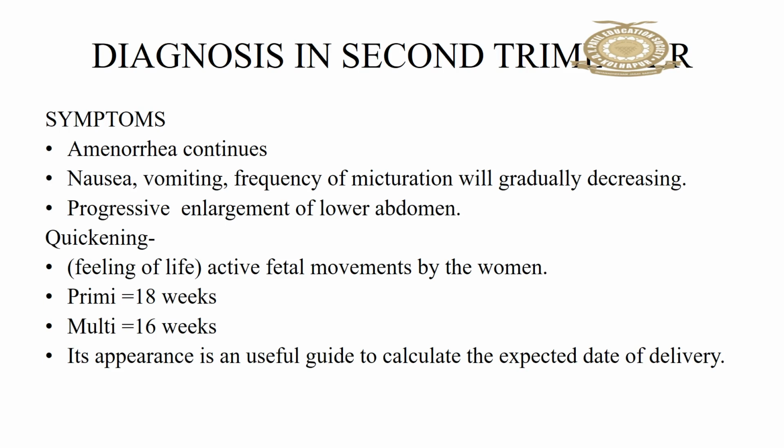Now in the second trimester, the uterus comes out of the pelvis. The quickening is fetal activity that is felt by the mother, the feeling of life or active fetal movement felt by the woman. In primigravida mothers, it will start to appear from 18 weeks. In multigravida women, it will start to appear after 16 weeks. Its appearance is an unreliable guide to calculate the expected date of delivery.